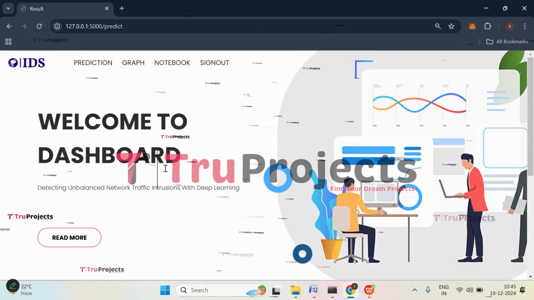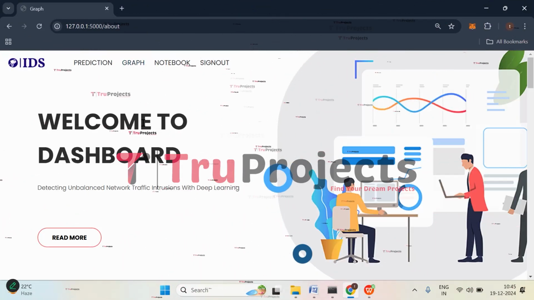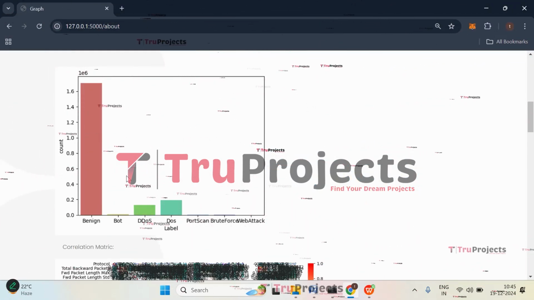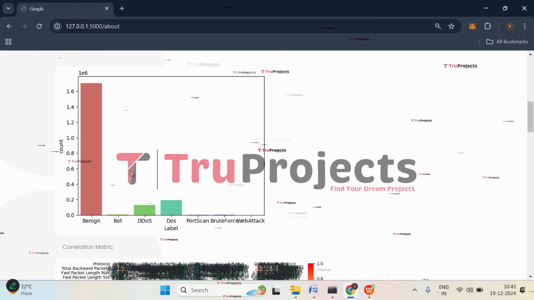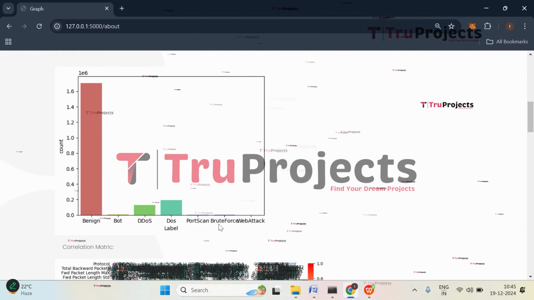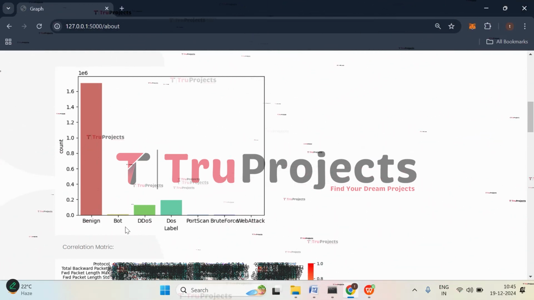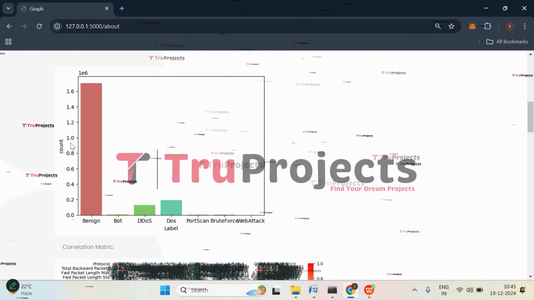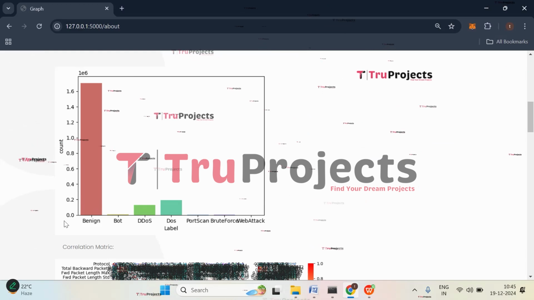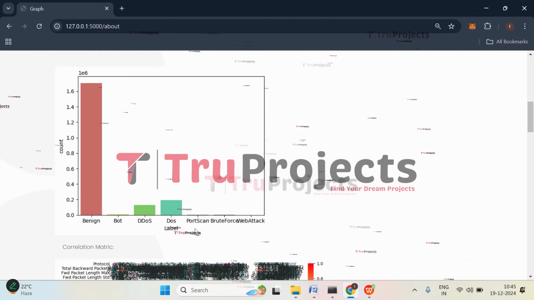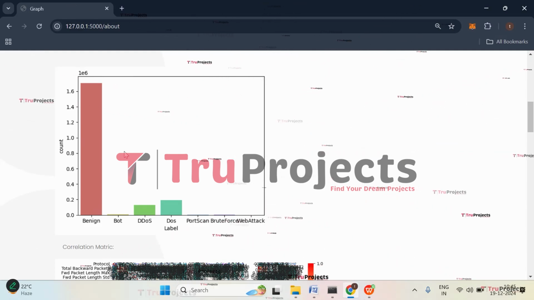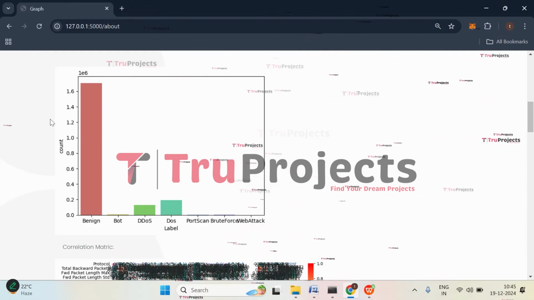Now let's check with the graphs. Click on graph. Here, the first graph which we have is the sample outcome graph. This shows the distribution of the classes that we are detecting in this project. Here on x-axis, we have all the class labels, that are all the different types of attacks, and on y-axis, we have the count. Here, if you observe, benign case count is more than all other attacks. Benign refers to the no attack case. So no attack count is more. That is why we have used undersampling technique to reduce this majority class.